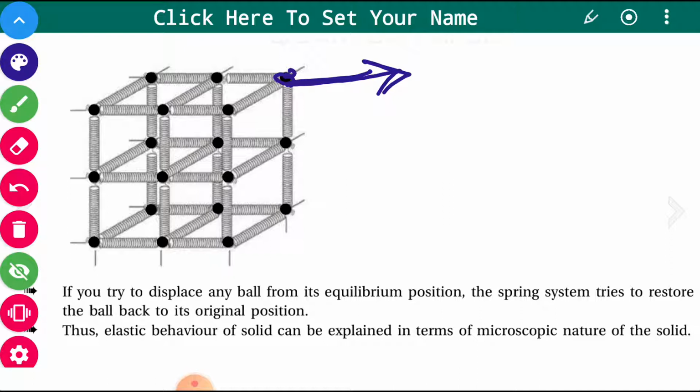What does this spring system do? When you apply the force this side, then this spring system will try to bring this sphere to its original place. If you apply the force in this direction, then this spring system will have a restoring force in the opposite direction, and this sphere would come back to its original place.